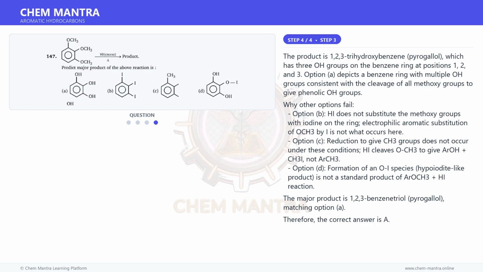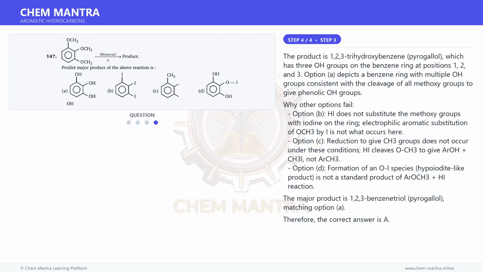And for the final step, the product is 1,2,3-trihydroxybenzene, pyrogallol, which has 3 OH groups on the benzene ring at positions 1, 2, and 3. Option A depicts a benzene ring with multiple OH groups, consistent with the cleavage of all methoxy groups to give phenolic OH groups.